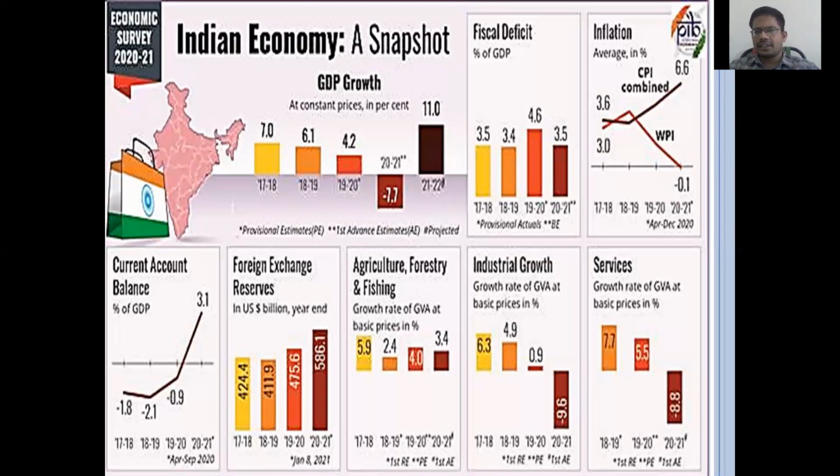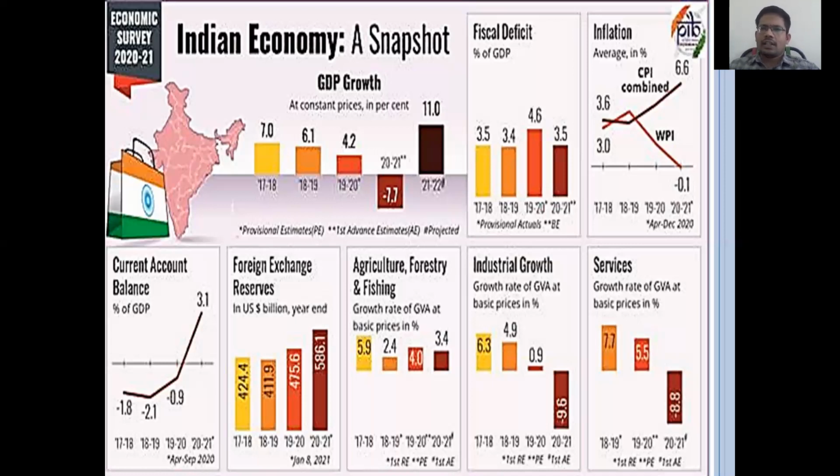Whereas coming to inflation, it is 6.6%, whereas the current account balance is 3.0% of GDP or 3.1% of GDP. Whereas coming to foreign exchange reserves, we have huge reserves compared to previous years. Really, it is a great achievement of the Indian economy. That is 586.1 billion US dollars. That's a huge number. Really, it is a very huge number compared to the 1991 situation.